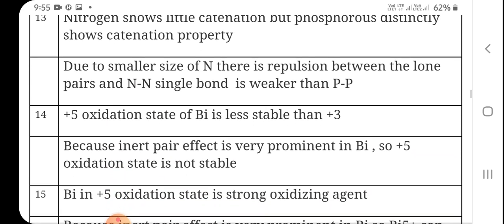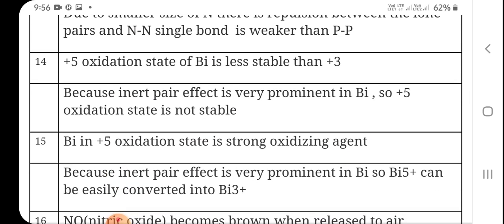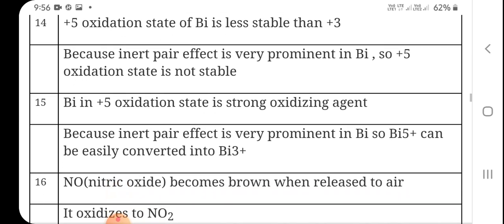Next question, +5 oxidation state of bismuth is less stable than +3. We have discussed such questions earlier also. Whenever such questions arise, you have to write inert pair effect, and the reason is inert pair effect. Bismuth in +5 oxidation state is a strong oxidizing agent.